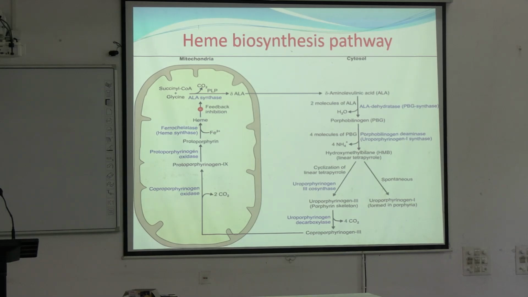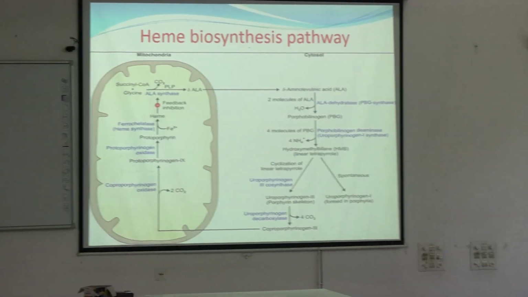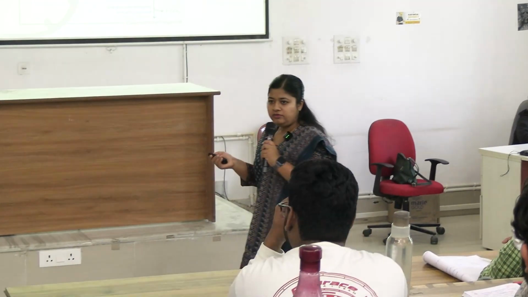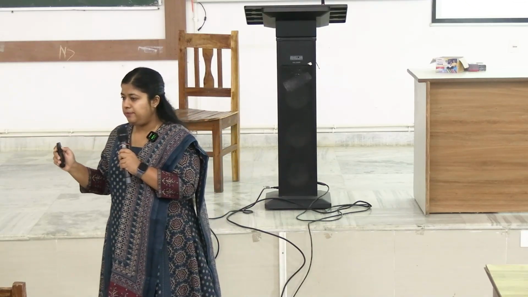What is the difference between uroporphyrinogen 1 and uroporphyrinogen 3? It is the arrangement of the side chain substituents. What were the substituents? Acetyl group, methyl group, propionyl group and vinyl group, right? So, the arrangement, if it is symmetrical, like 1, 3, 5, 7 are the same, and 2, 4, 6, 8 are the same, they will be termed as one group.